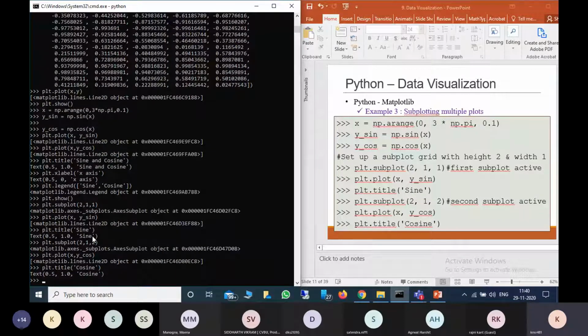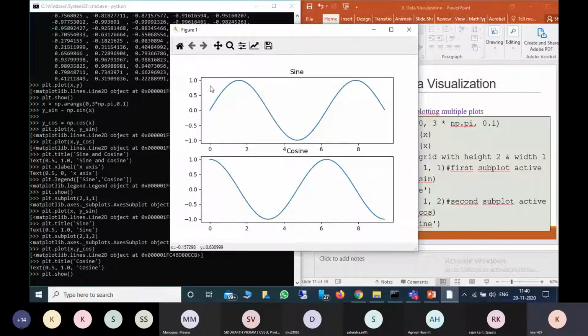So now we want to see the figure. We have given two grids. In one grid we have the sine value and in the other we have the cosine value. So now plt.show. The first grid will contain the sine curve and the second grid will contain the cosine curve.